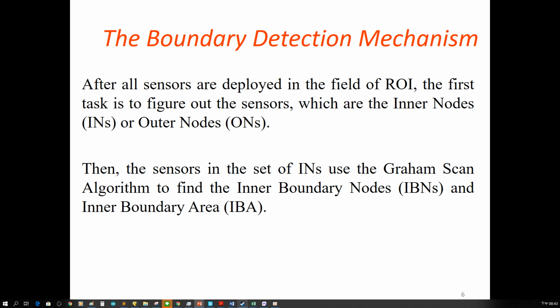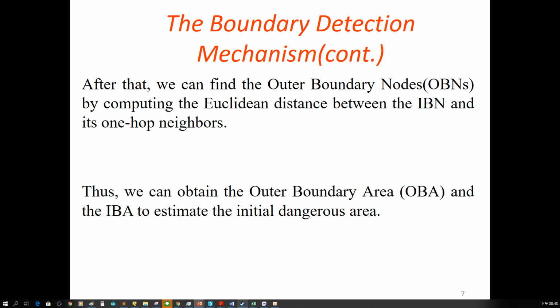A sensor is called an inner node when its sensing value of the gas event is higher than the predefined threshold. Likewise, a sensor is called an outer node when its sensing value is lower than the predefined threshold. Then, the sensors in the set of inner nodes use the Graham scan algorithm, which is a convex hull method, to find the inner boundary nodes and the inner boundary area.